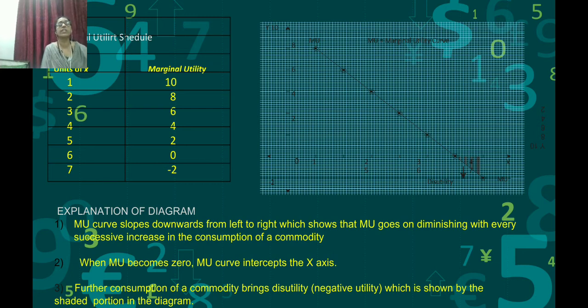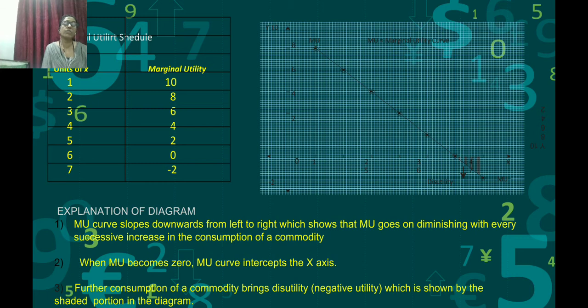When the diagram explanation comes, you can write that on the y-axis utility is shown, and on the x-axis commodities are shown. The MU curve slopes downwards from left to right. It shows that marginal utility goes on diminishing with every successive increase in the consumption of a commodity. So, successive increase in the consumption diminishes the utility. That is what we are going to state in this law.